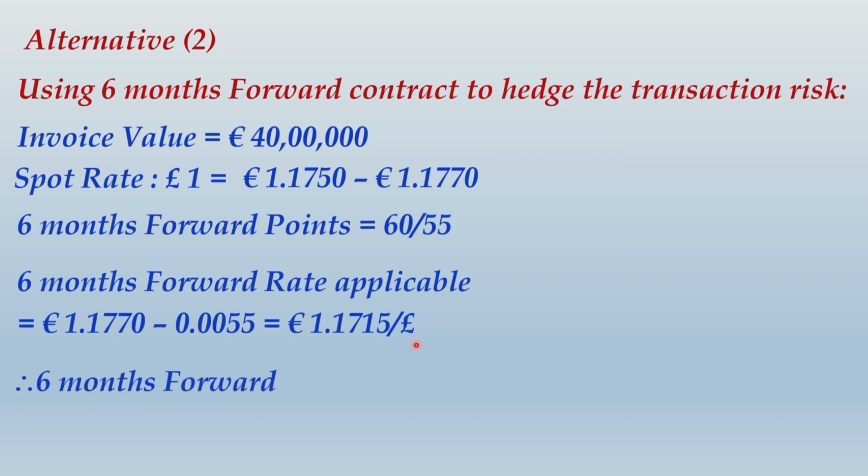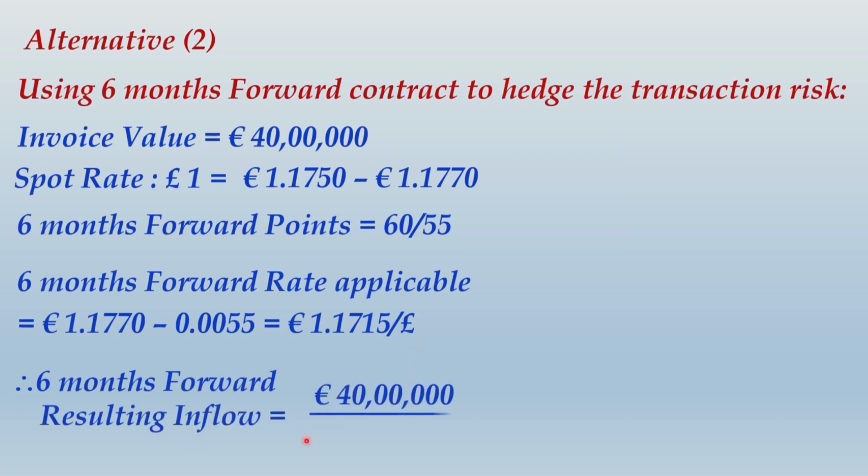So finally 6-month forward rate applied, it will give you resulting inflow of euro 40 lakhs divided by that rate, and the final value what you get in terms of pound will be 34,14,426 pounds. So friends, take note of this part of the solution as well, and then we shall move ahead.